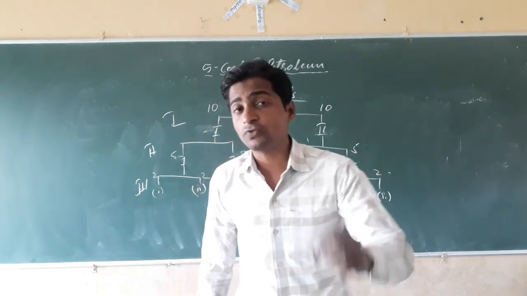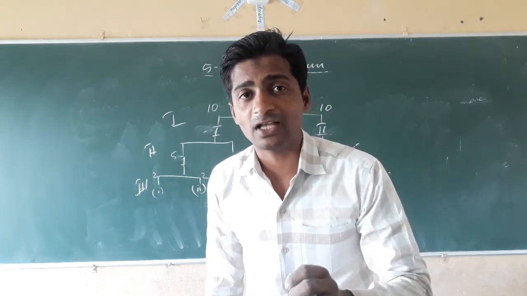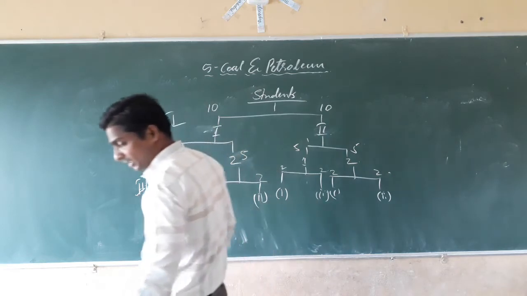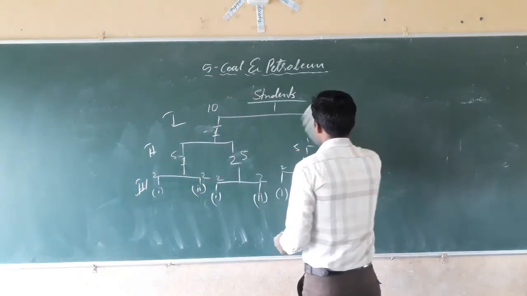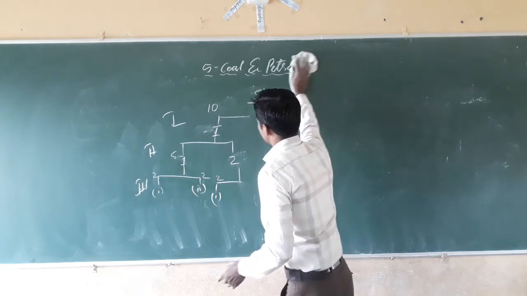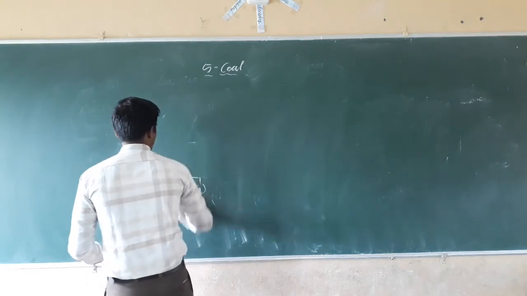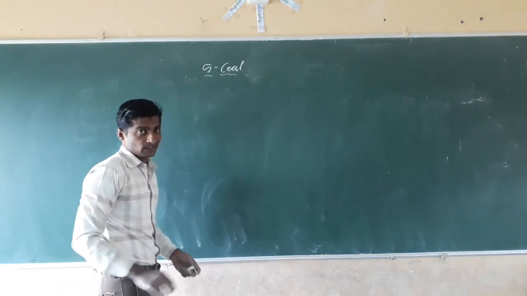Coal is formed from the decomposition of plants. That's why we call coal a fossil fuel. Why do we call coal a fossil fuel? Because coal is formed from the decomposition of the fossils of plants.